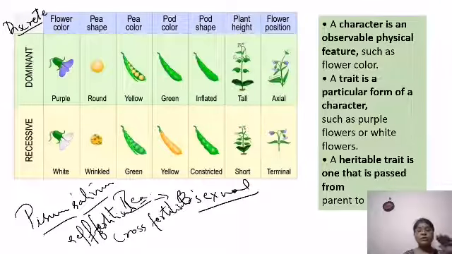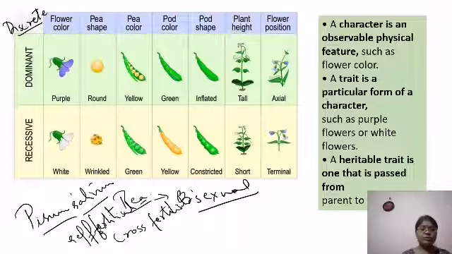Because they are either this or that. It's nothing like continuous variation, like the height of a person or skin color of a person, which varies. In a population you can find innumerable heights and skin colors, but here only two types of traits were seen.